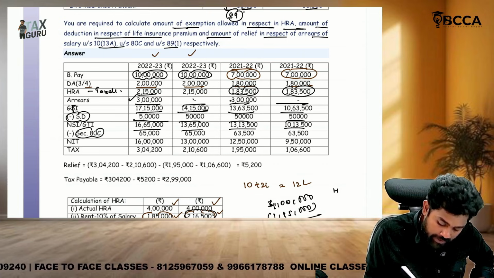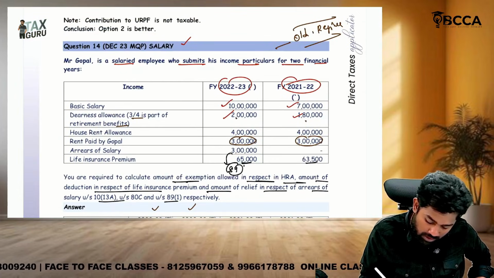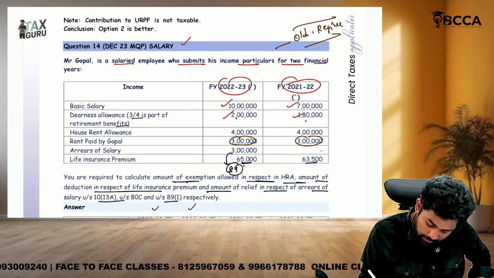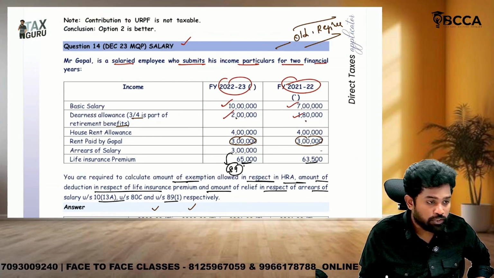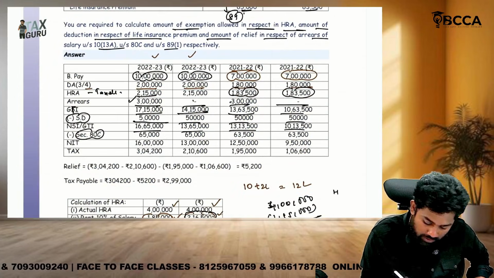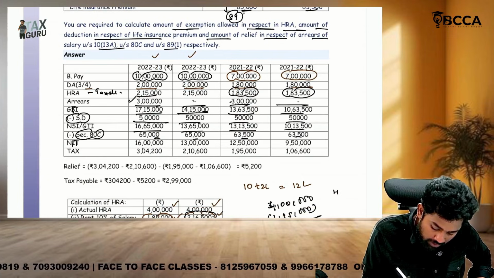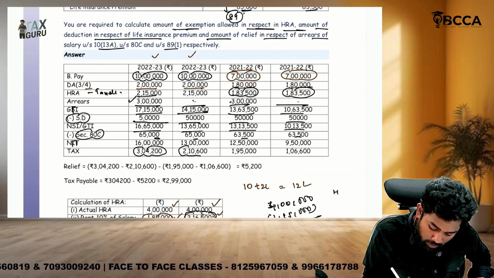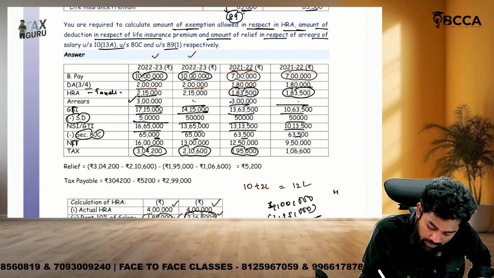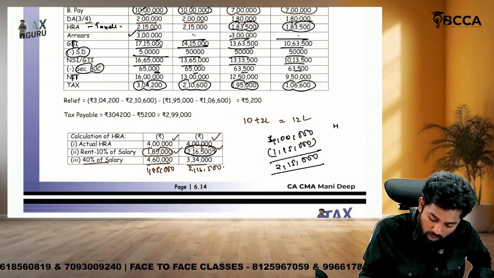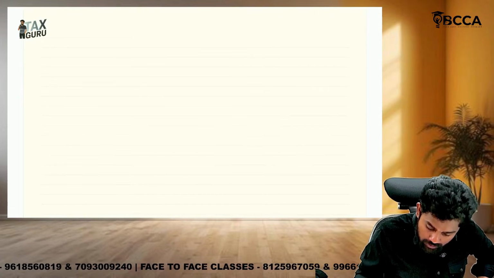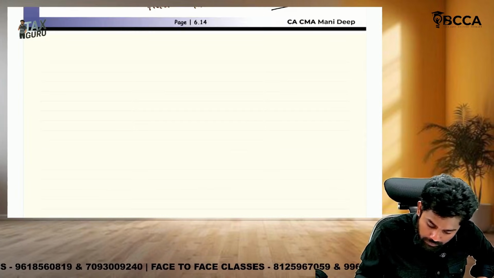Then the 80C deduction. How much is the 80C deduction available, sir? 65,000. We have life insurance premium 65,000 and 63,500. Subtract them, then you get the net total income, and on that the tax is 3,04,200, 2,10,600, 1,95,000, 1,06,600. So now what should we do? Sir, for 21-22,